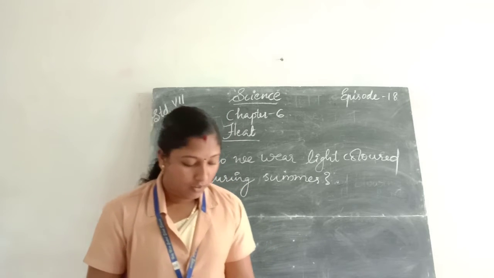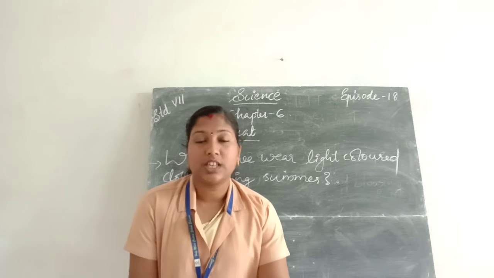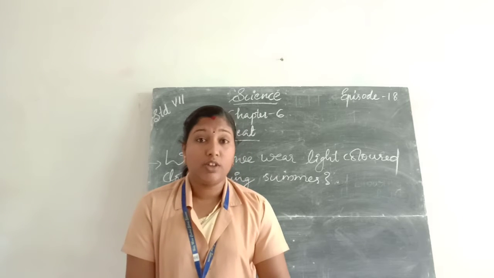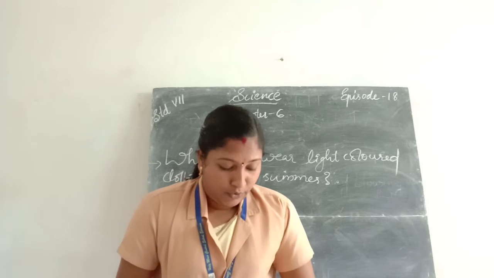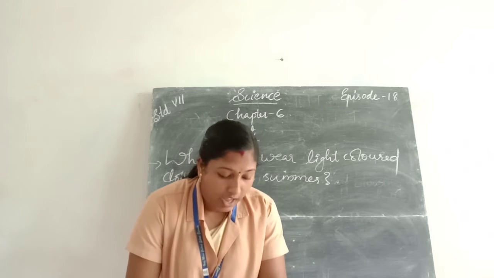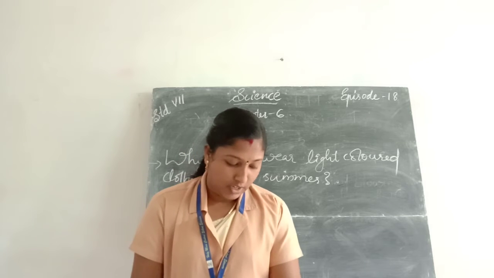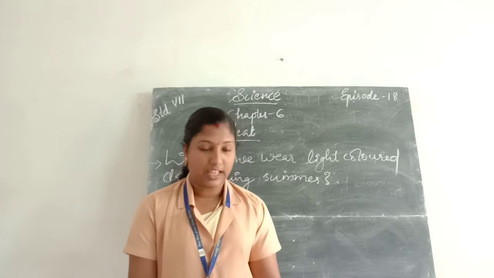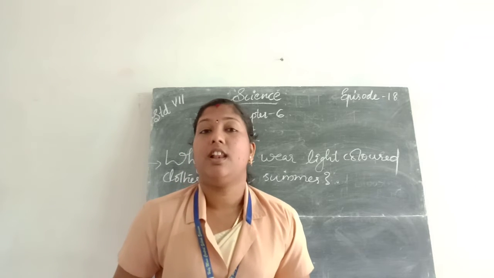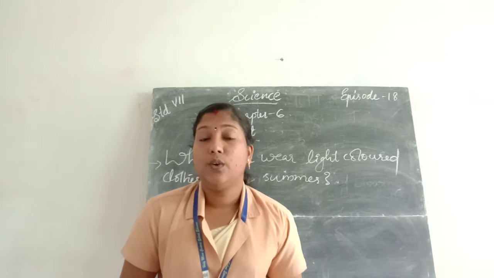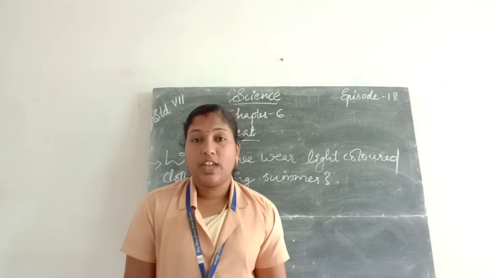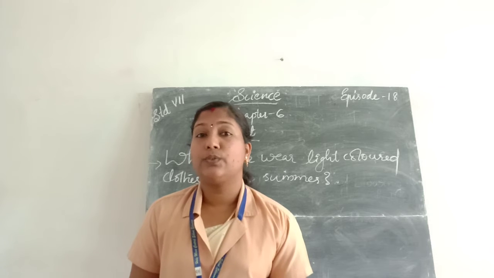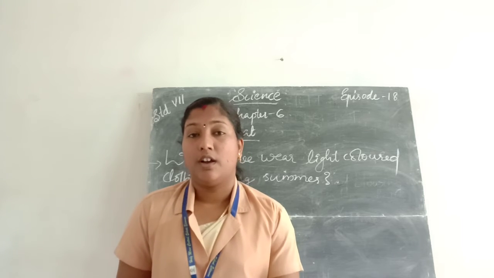So all of you understood about this. How do woolen clothes keep us warm? The woolen clothes are a bad conductor of heat. Therefore, they do not allow heat to flow through them, from the body to our environment, and as a result the air present between woolen clothes and our body becomes warm, and this makes us feel warm. Once again, how do woolen clothes keep us warm? Woolen clothes are a bad conductor, so they do not allow heat to flow from the body to the environment.